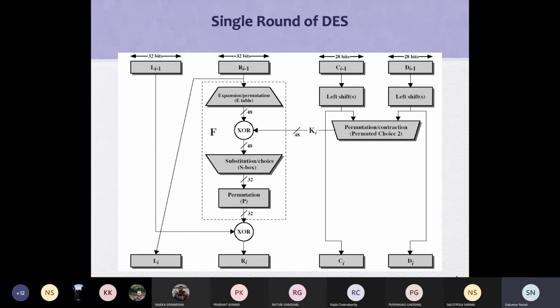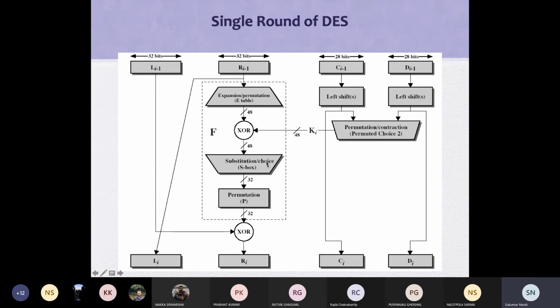Now look into this permutations expansion. 32-bit, it will generate 48-bit. This 48-bit generation, the expansion permutation, we do this, then again substitute it.